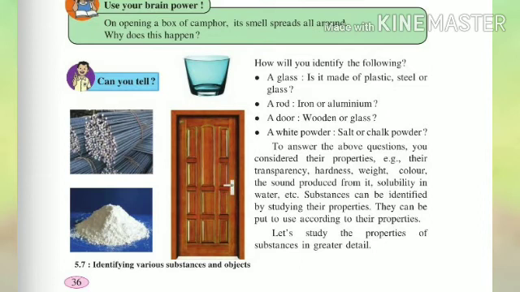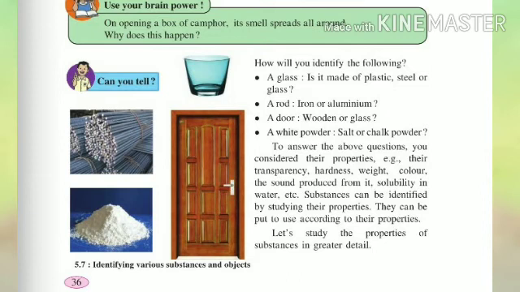Now students, can you tell how will you identify the following? A glass, is it made of plastic, steel or glass? A rod, iron or aluminium? A door, made of wood or glass? A white powder, salt or chalk powder? I will tell you the answer.